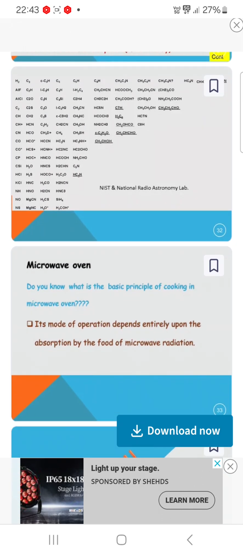Now, the microwave oven. Do you know what is the basic principle of cooking in the microwave oven? Its mode of operation depends entirely upon the absorption by the food of microwave radiation.